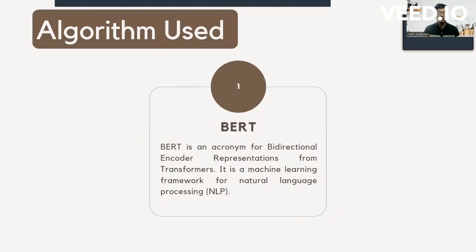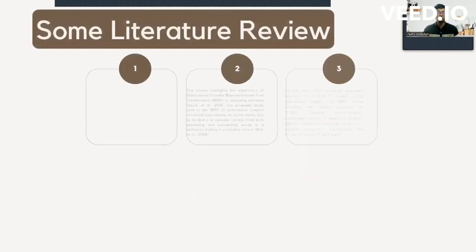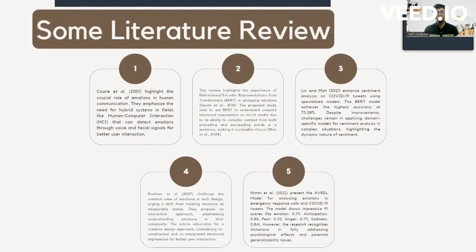So the algorithm we have used is BERT. BERT is an acronym for Bidirectional Encoder Representations from Transformers. It is a machine learning framework for natural language processing. So here is some of the literature review that I have done. I have done some more literature review. This is some of the glimpse actually.